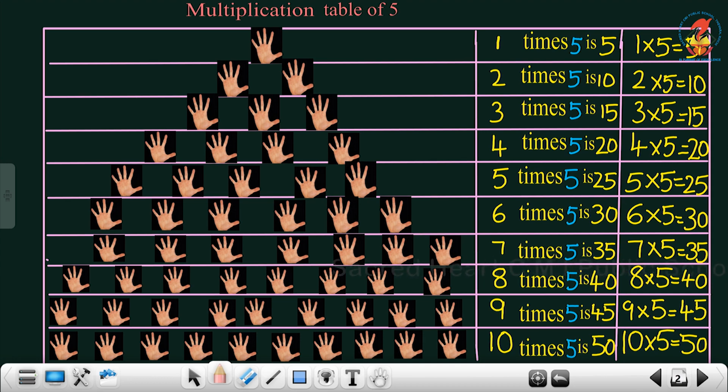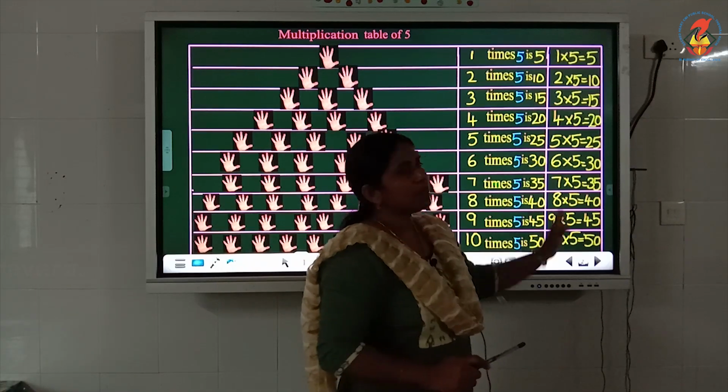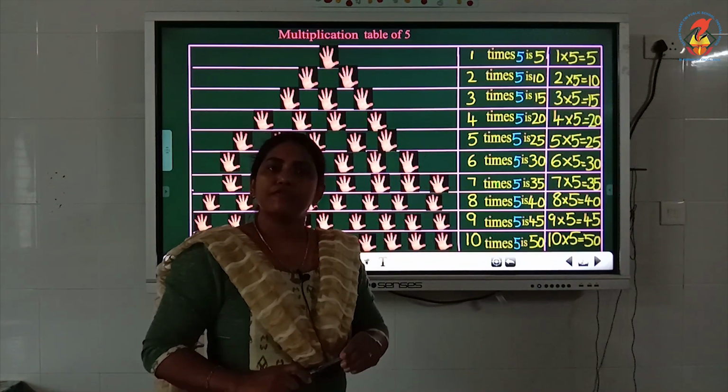6 times 5 is equal to 30. 7 times 5 is equal to 35. 8 times 5 is equal to 40. 9 times 5 is equal to 45. 10 times 5 is equal to 50. So, this is the multiplication table of 5.